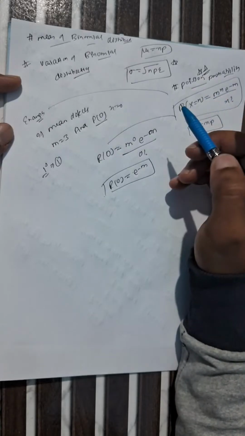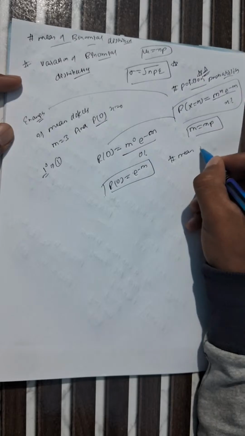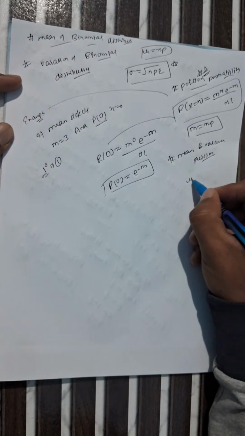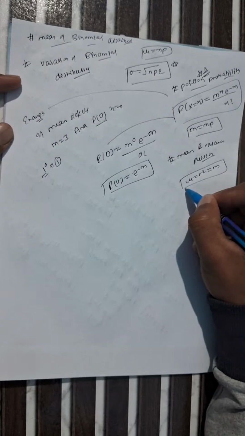Now we have to remember one more important formula from module 1, which is the mean and variance of Poisson, which is nothing but mu equals sigma square equals m. This is the relation you have to remember in the examination.